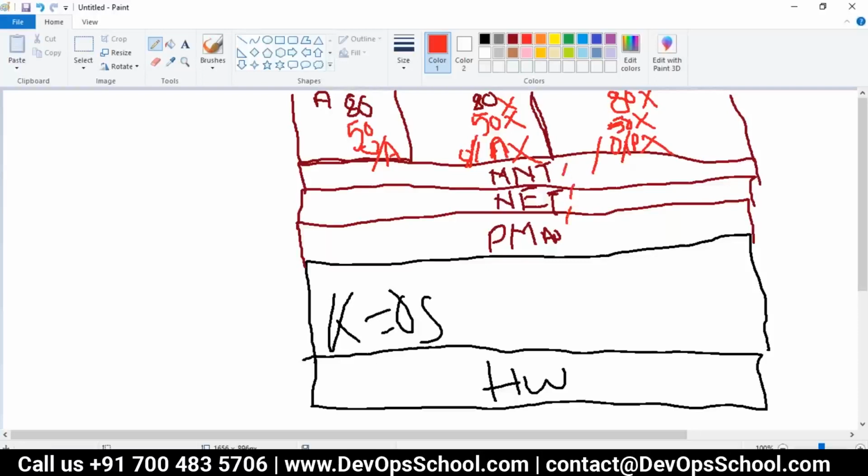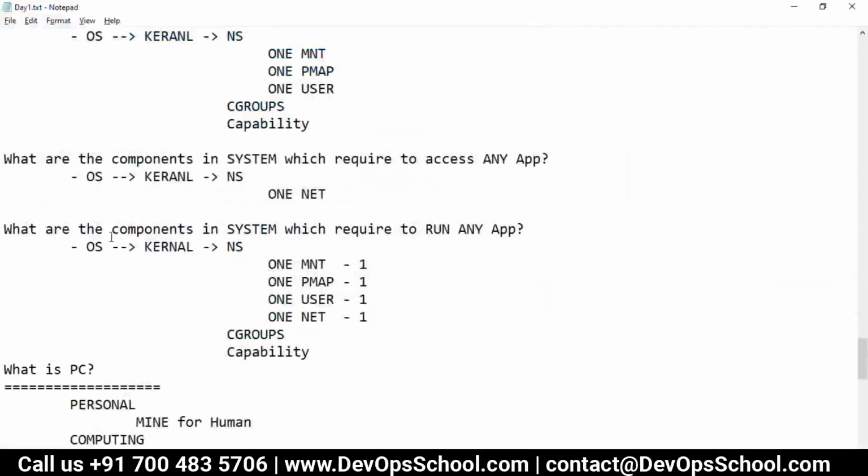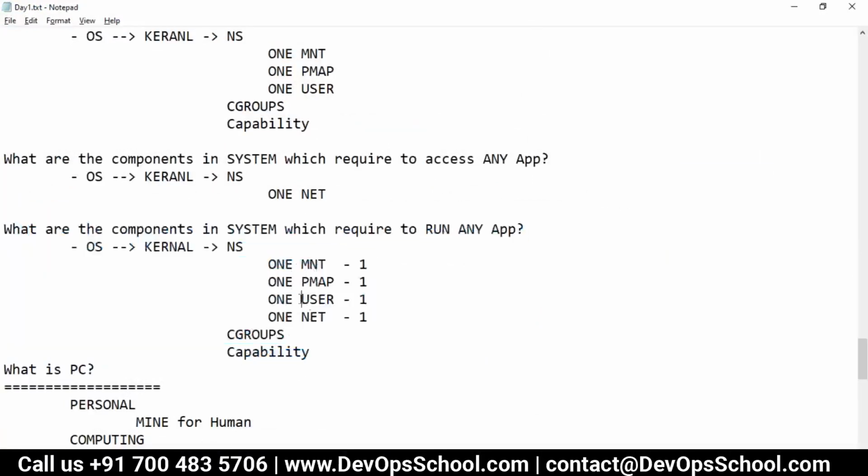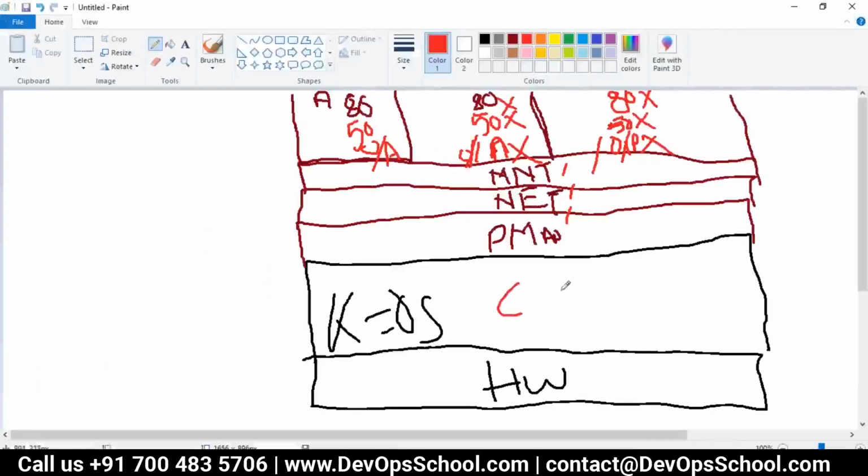Now go back to the basics. What are the components in the system required to run any application? One mount, one process, one user, one network, C groups, capability. So now C groups you have here, capability you have here. Understand that? And kernel namespaces you have here. Because of this kernel namespace, you get all this one thing. Now, see here.